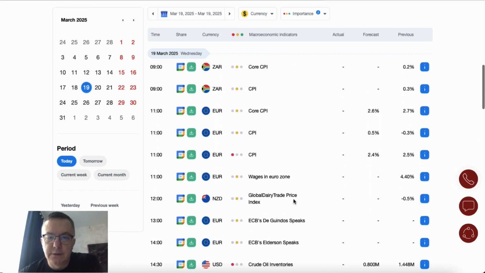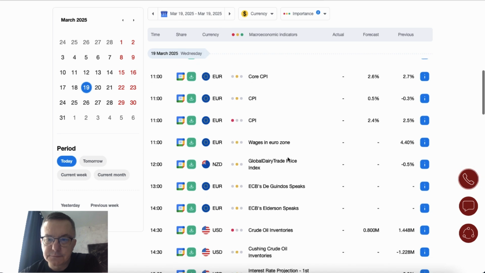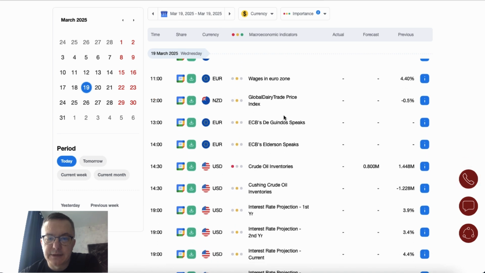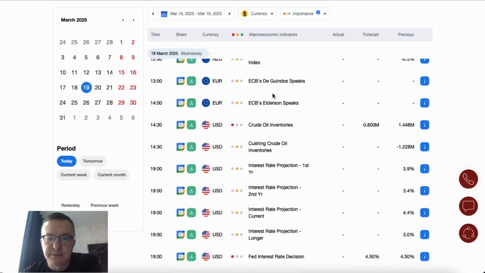During the London session, we got CPI data from the Eurozone scheduled for release at 11 o'clock, together with the core CPI. The CPI is expected to drop from 2.5% to 2.4%. The global dairy trade price index on New Zealand is scheduled for release at noon, and at 1 o'clock ECB de Guindos will give a speech, and 1 hour later ECB Elderson will give a speech as well.